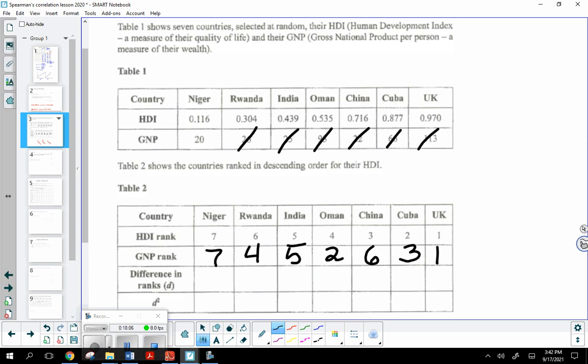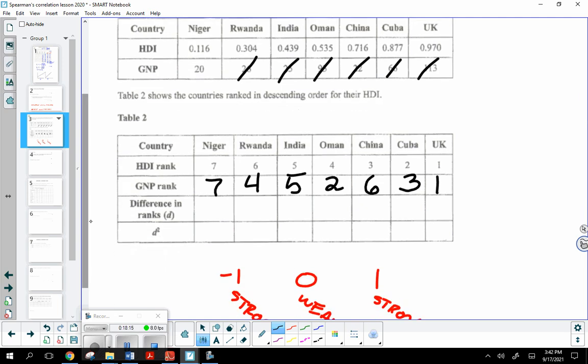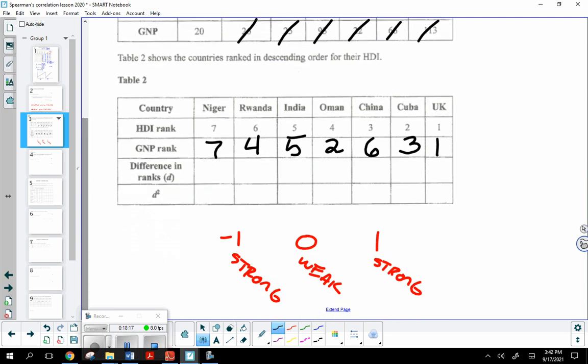Okay. All right. So once you've rewritten, or numbered, I should say, ranked the data in order from the largest to the smallest, descending order, now there's only 2 other things that we need to go ahead and do. We're going to find the difference of those ranks, and then we're going to square that difference.